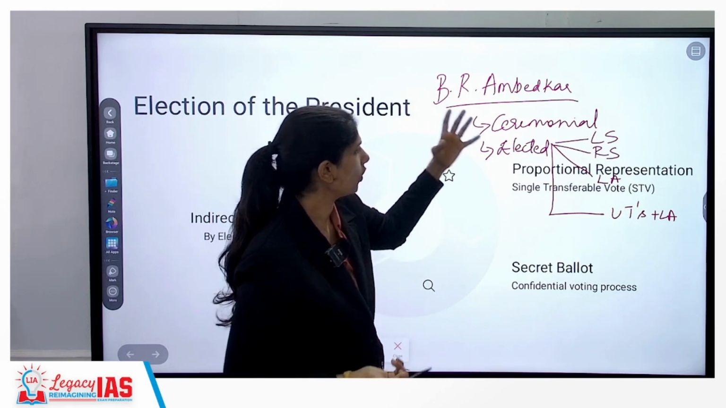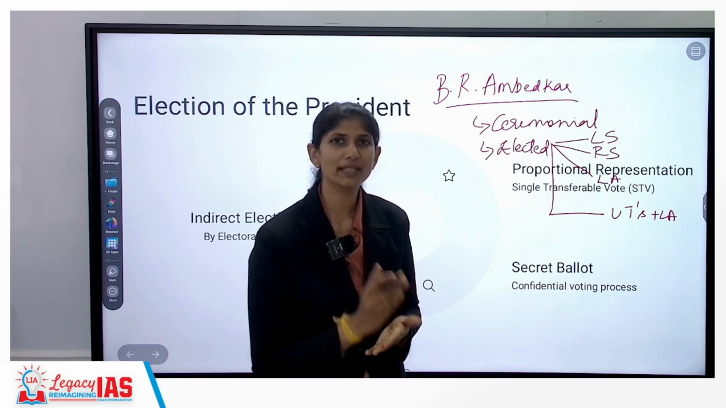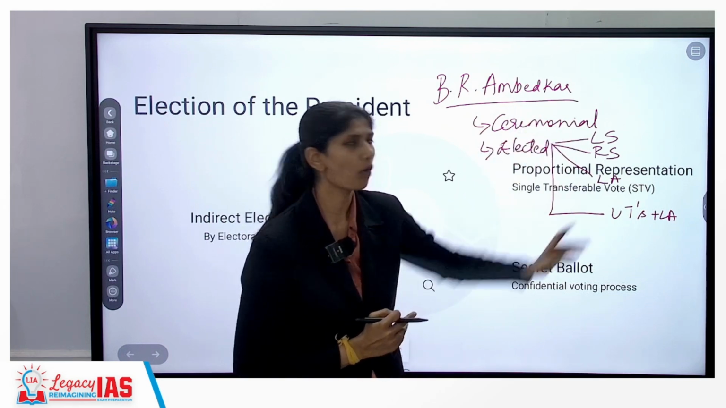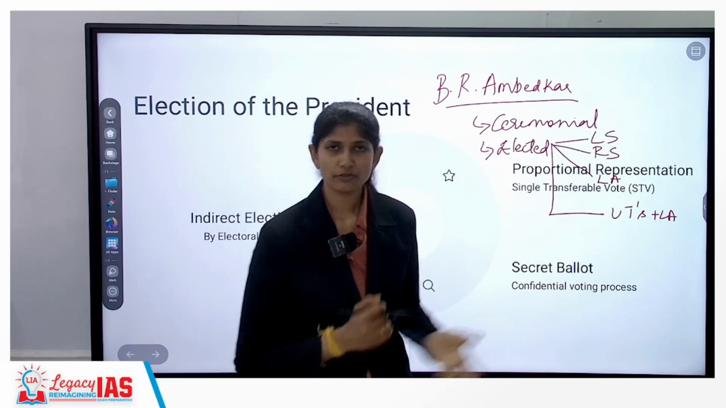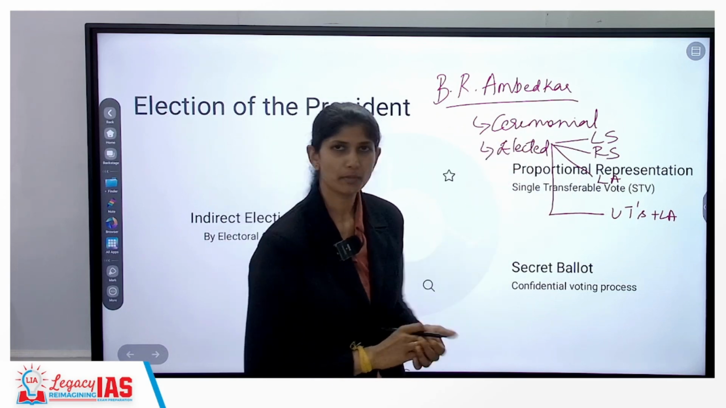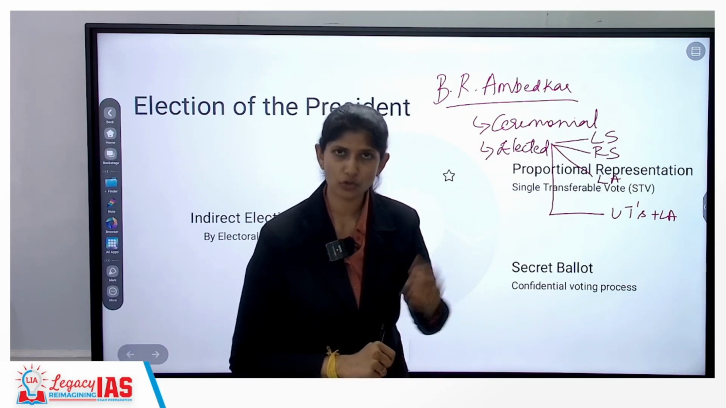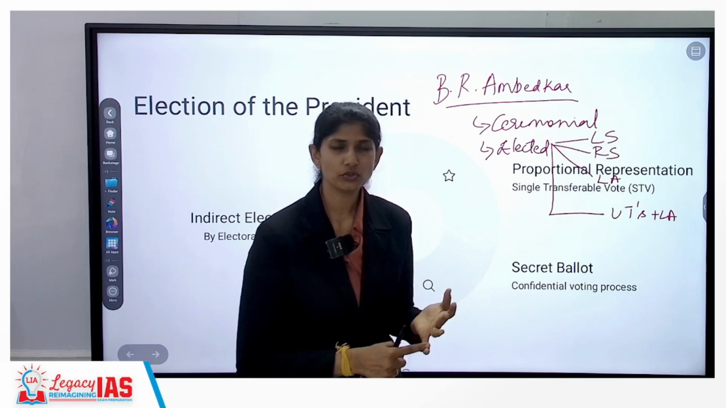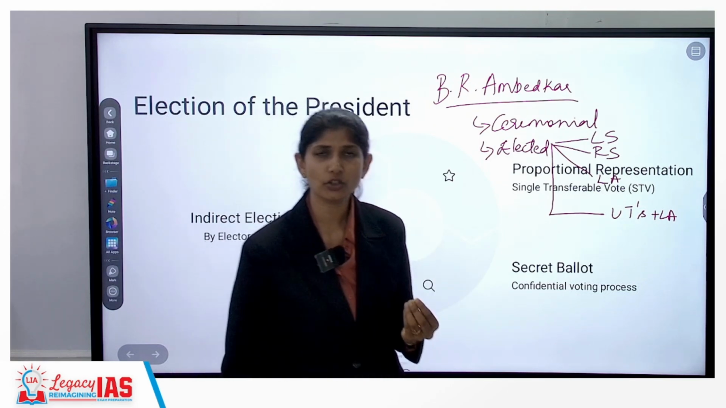Understanding? So only the elected people are taking part here and not nominated members of Rajya Sabha or Lok Sabha. So if we see, the election is through elected members. It happens through proportional representation, so it avoids spillage of votes, and it is through single transferable vote, and also this is in your secret ballot.